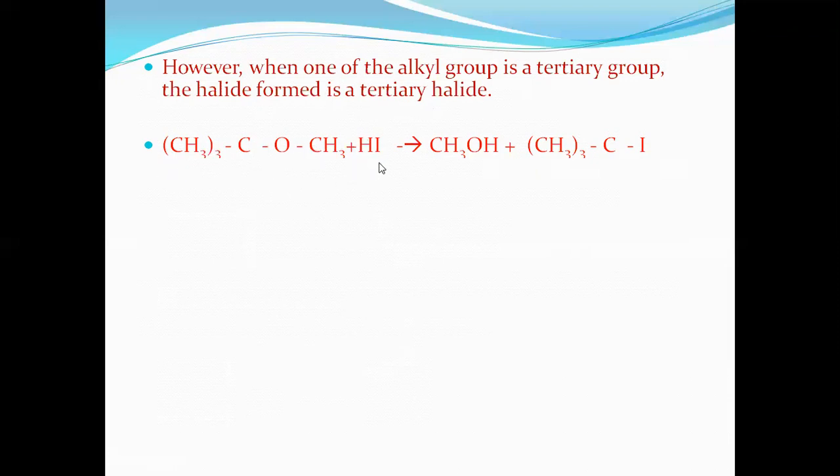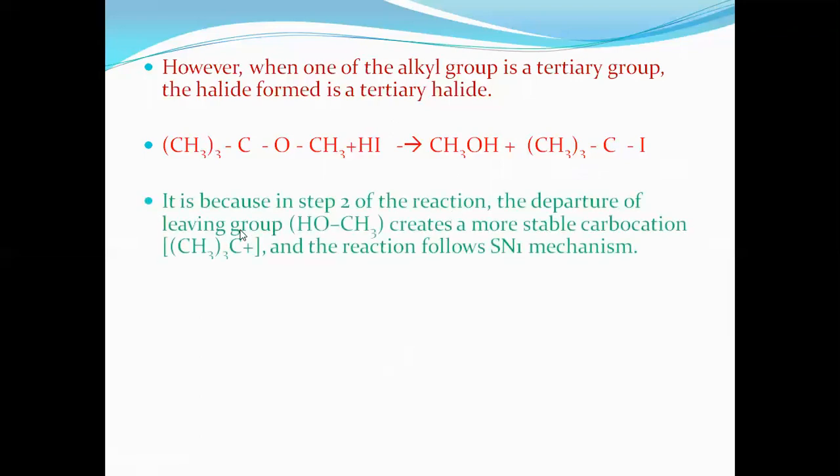Now the question: since it reacts with hydrogen iodide, this iodide is the halogen. Where does this iodide go? Whether this iodine goes with methyl or this iodine goes with the higher group. Now remember, the halogen group prefers what? The higher group. That's why a tertiary halide is formed. Students, do remember in ethers with two sides, the unsymmetrical ethers, if one primary and one tertiary group is present, then the halide goes with the tertiary group and results in a tertiary halide. It is because